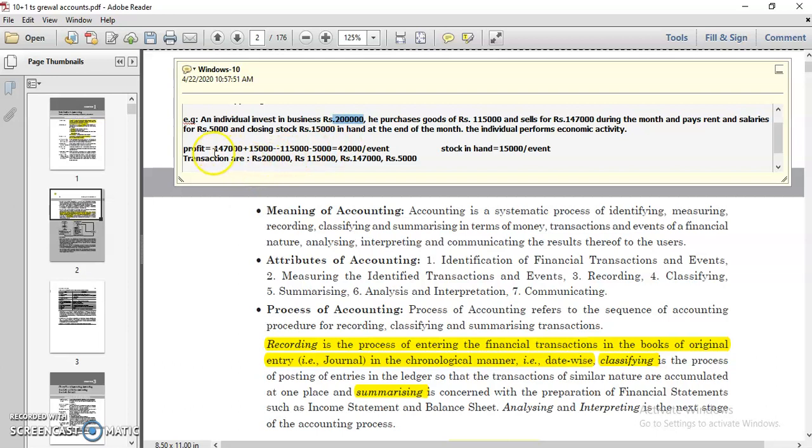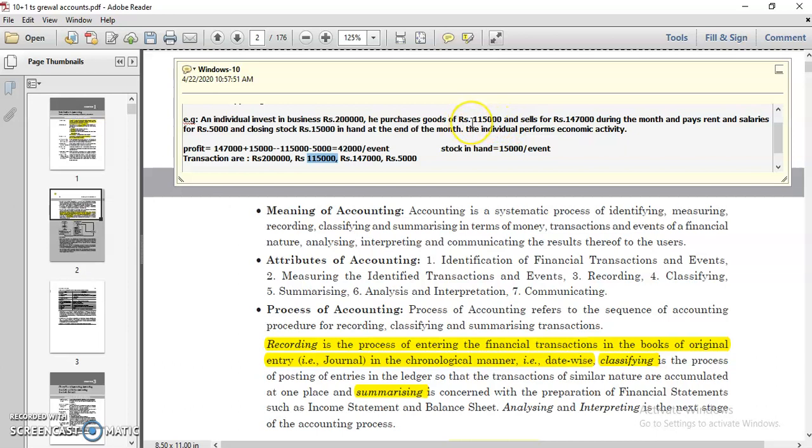So let's say the rupees 2 lakh that the person invests in the business becomes a transaction. Then that person purchases goods, it becomes a transaction. Then selling goods means you sold the goods to the customer. So two parties are there, you and your customers, and money is there, so it is a sale.